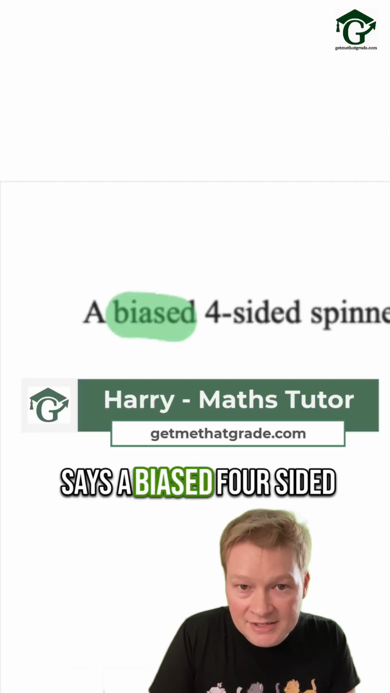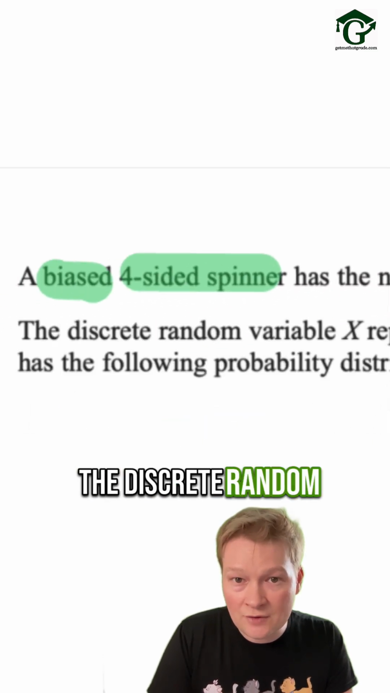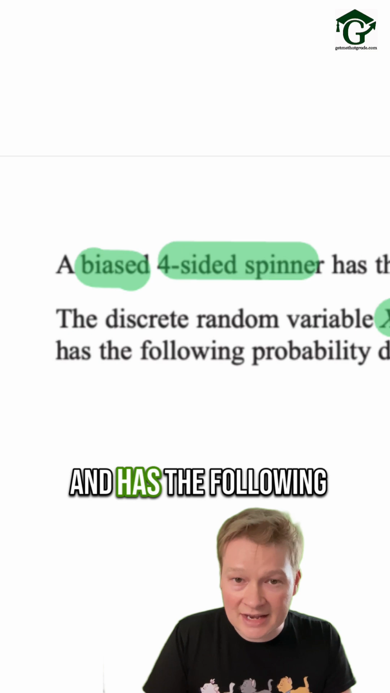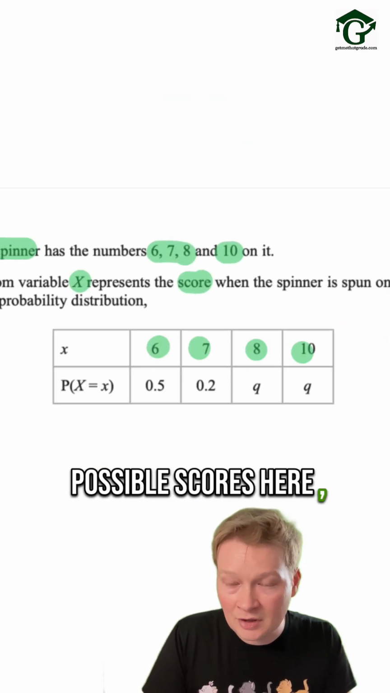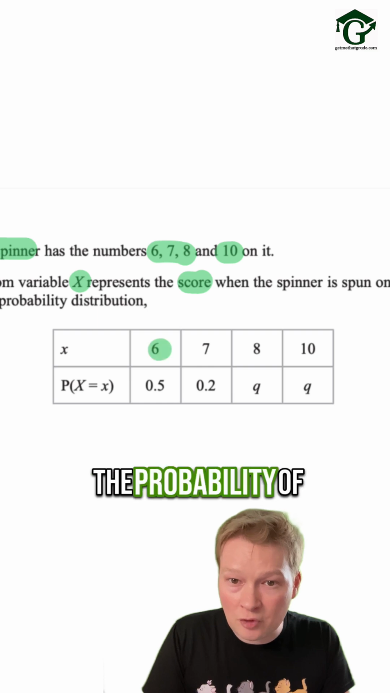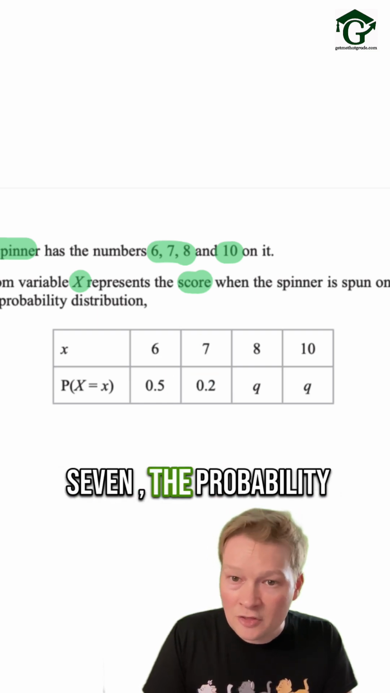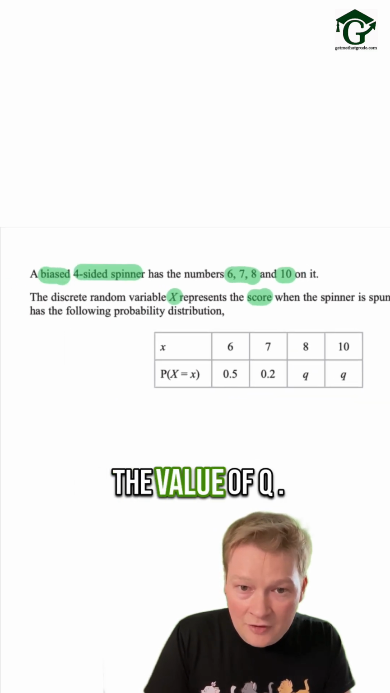It says a biased four-sided spinner has the numbers 6, 7, 8 and 10 on it. The discrete random variable x represents the score when the spinner is spun once and has the following probability distribution as shown in the table. So we've got the possible scores here, 6, 7, 8 and 10, and here we've got the probability of scoring a 6, a 7, an 8, and a 10 here. It asks us to find the value of q.